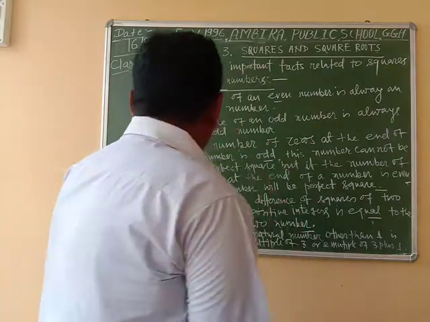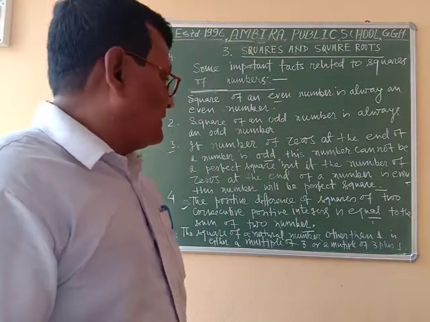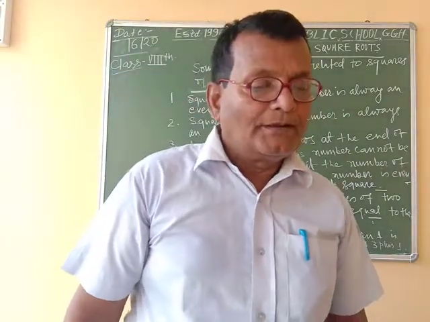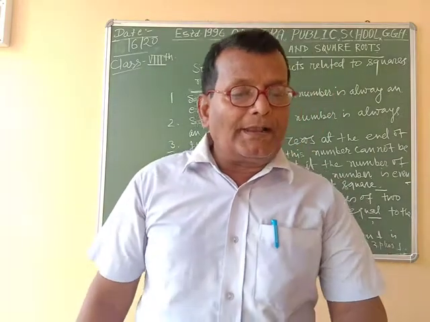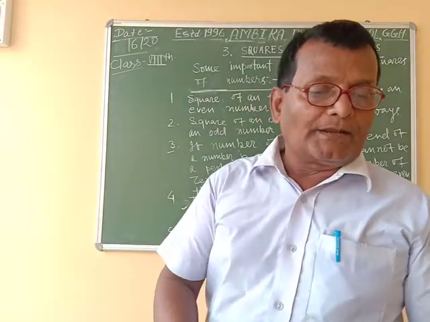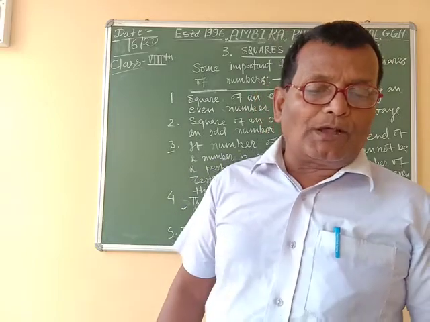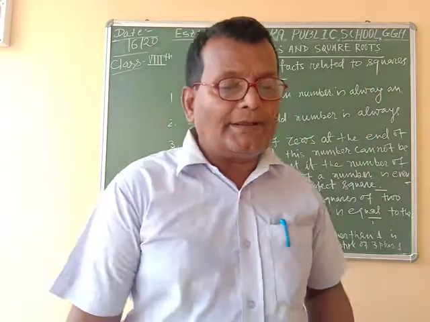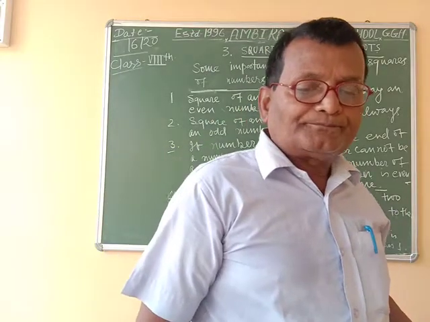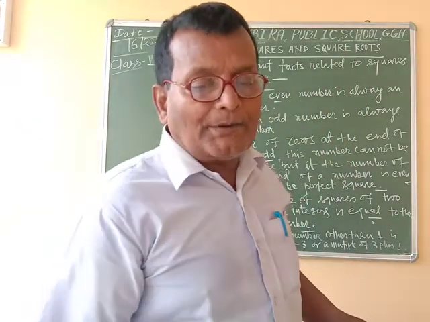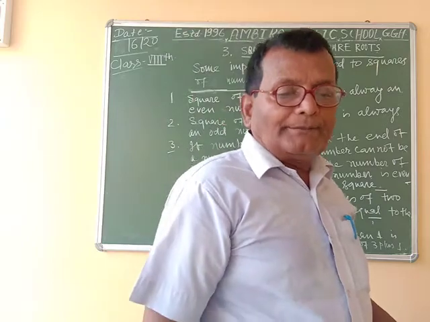What is its meaning? The square of a natural number other than 1, एक को छोड़ करके अन्य प्राकृतिक संख्याओं का वर्ग is either a multiple of 3 or a multiple of 3 plus 1.